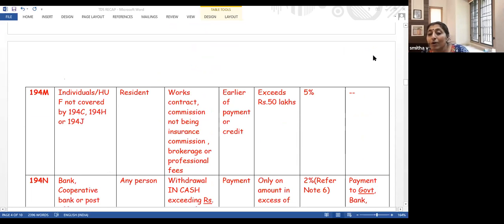For 194M, it is personal purpose and the amount paid exceeds 50 lakhs. Huge amount you're making payment. Amount exceeds 50 lakhs.